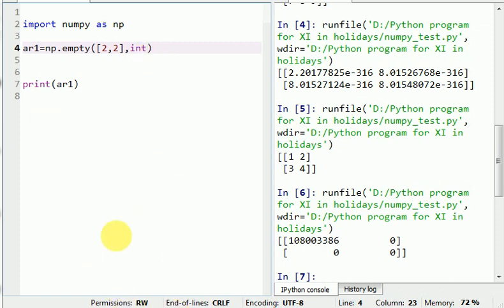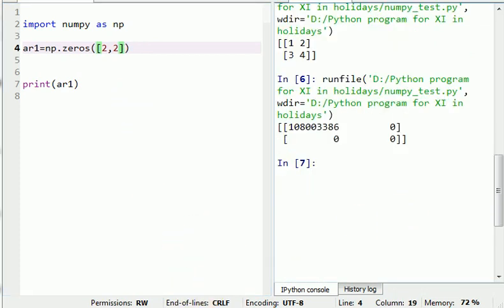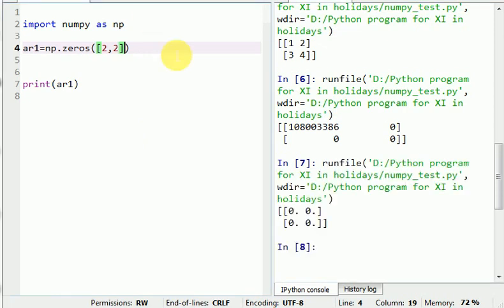And now the next function I am using here is zeros. Zeros 2 by 2 means I want to create the array with 0 values. Now that's my 0 values array. The default type is float for creating the array here.